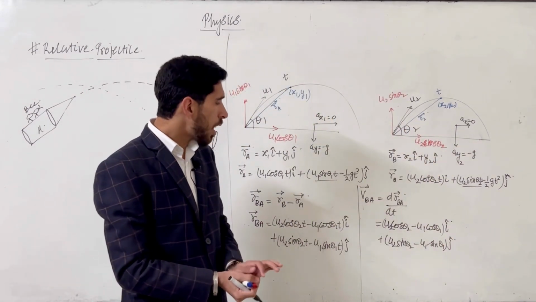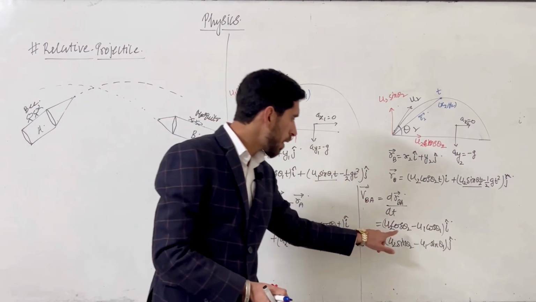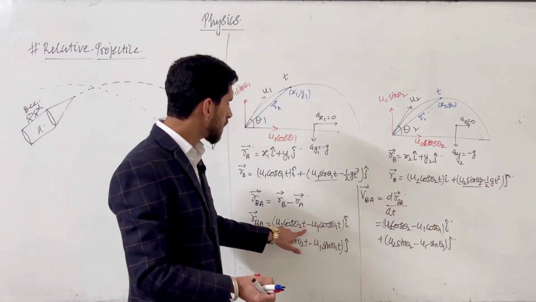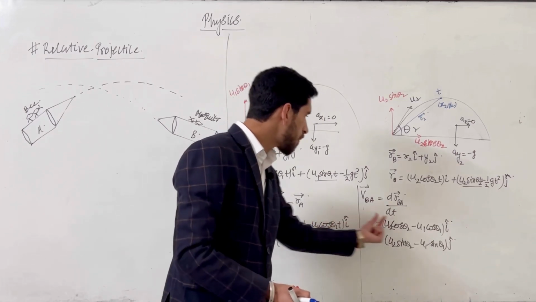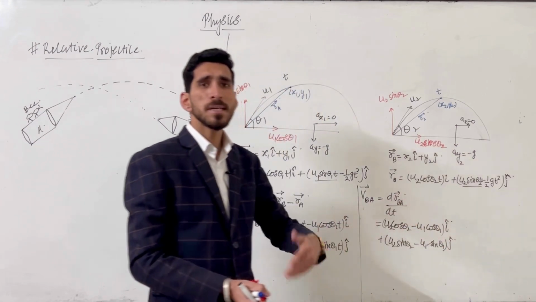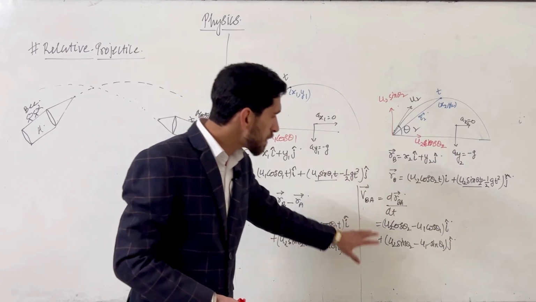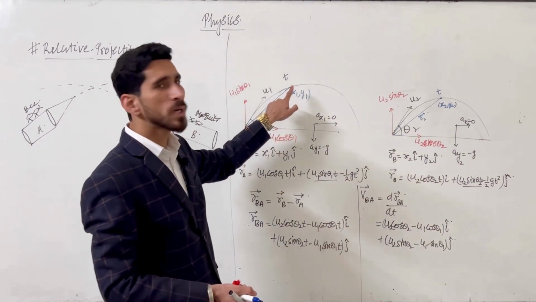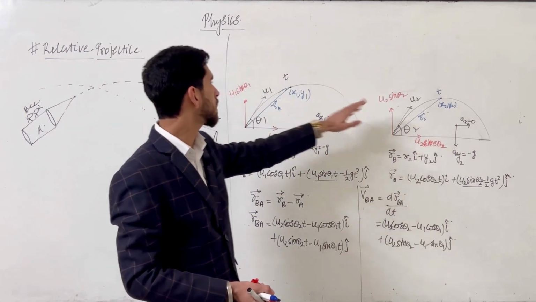Now if we look at this equation carefully, it is not depending upon time, because there is only a single power of time, which after differentiation becomes power 0. So velocity is time independent, which means the velocity is constant. If the velocity is constant, the acceleration of the second particle with respect to the first is 0, and the second particle is moving with constant velocity with respect to the first.